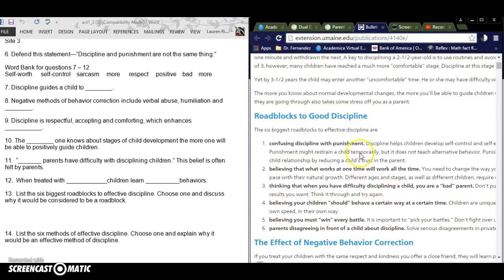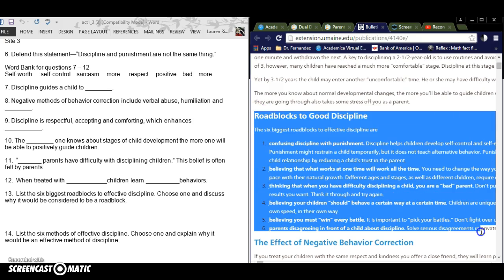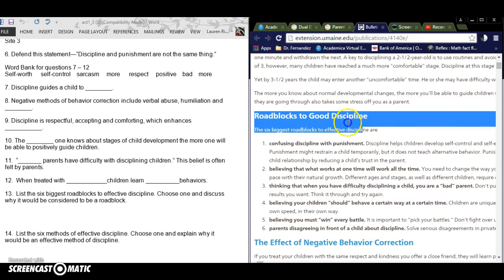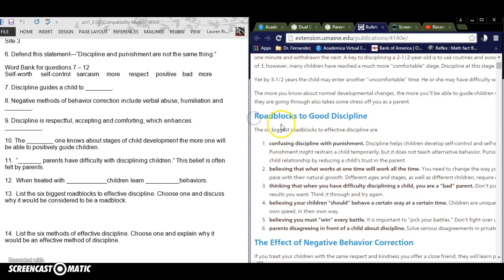Okay, one of the main questions the students are mostly getting wrong on the quiz is about the roadblocks. This is the information about the roadblocks right here. So there's a lot of information in this unit, but if you follow these steps and use the work file to take notes about the resources, you will not have a problem when it comes to taking the quiz. The quiz will be very easy for you if you fill out the work file. You can use the work file when you take the quiz. It's almost like a study guide. And that way you can look up answers in your work file to answer the questions on the quiz.